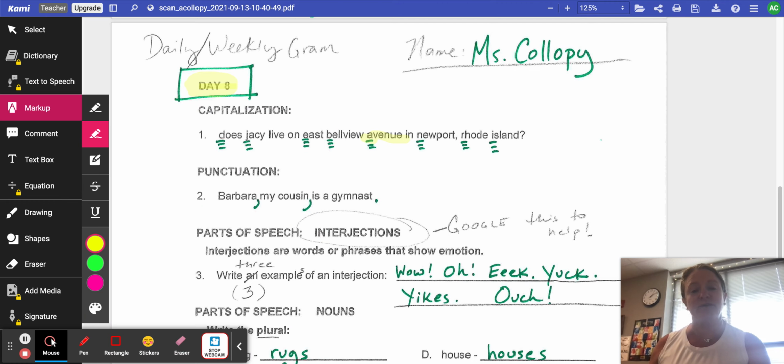An appositive is when you set off a noun, Barbara, with commas and another noun that clarifies who or what that item is in the sentence. In this sentence, it's a who. So we're also going to learn the strategy in writing called 2 nouns and 2 commas, which is another way to say appositive. So this part of the sentence, my cousin, is the appositive. We'll refer to this in writing as 2 nouns, 2 commas. Barbara, 2 commas, my cousin.